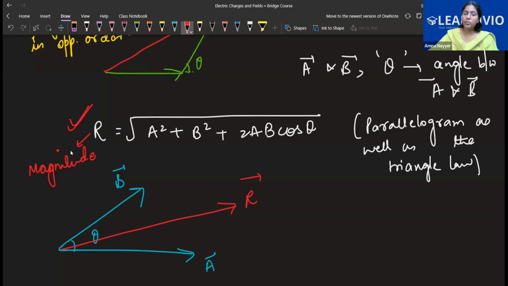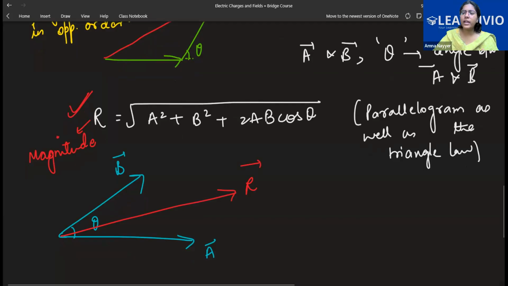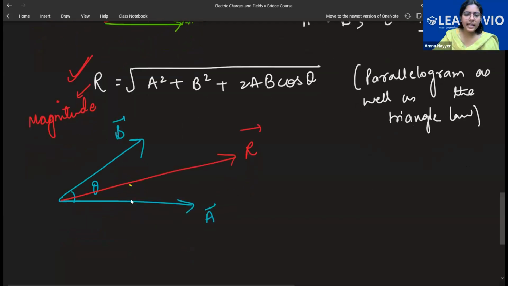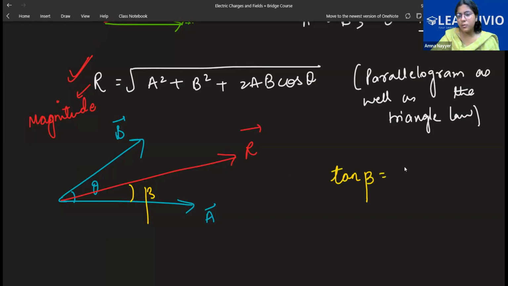This gives the magnitude. Now, Rani, you have to find out the direction also. So what you will do, just take beta with any of the vectors. Like let me take this here, an angle beta with any of these. To calculate direction, the formula is tan beta is equal to B sine theta divided by A plus B cos theta.